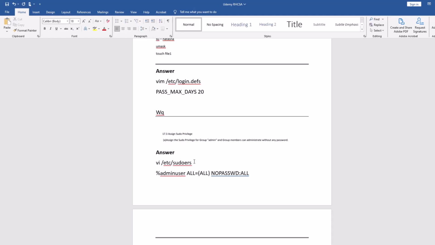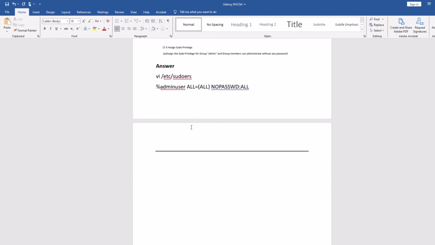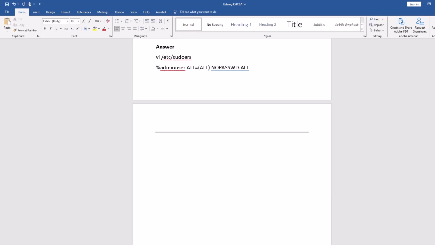If this question is about giving a permission to a group, this is the group name which we created above, and any user of this group will automatically have sudo access. So these are the questions, just practice it.